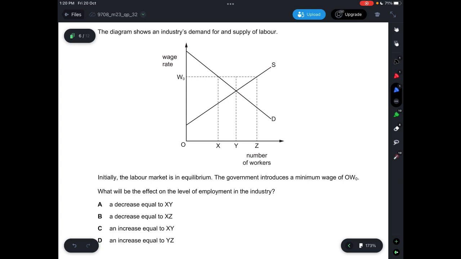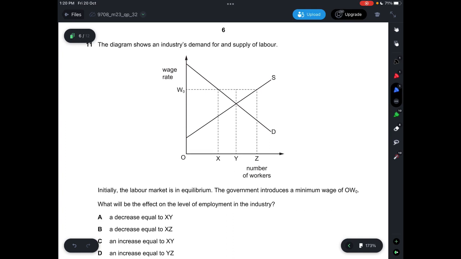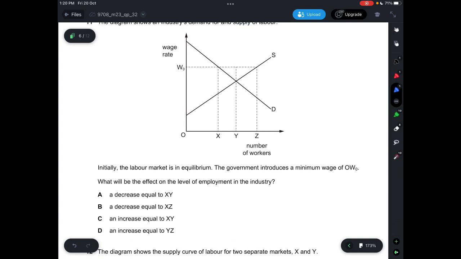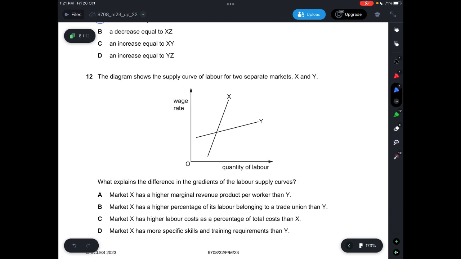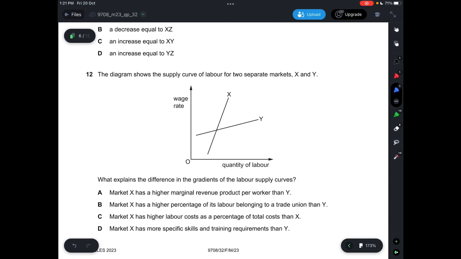when you introduce this minimum wage, your level of employment will decrease because there's an oversupply of workers and then a decrease in the amount of workers. So a decrease will then equal to XY. Originally it's at this point. Okay, this is your demand and supply equilibrium, but then it increases to W0. So the amount of workers lost will be here. So a decrease equal to XY will be the answer. So answer is A.